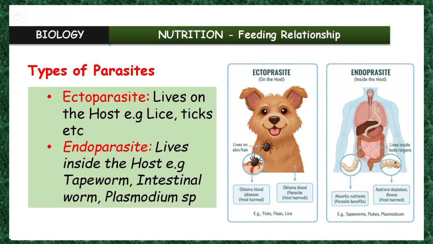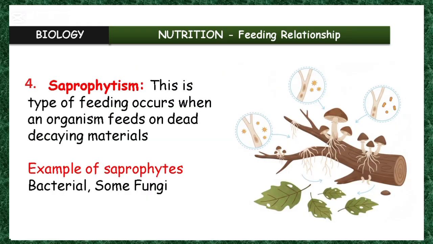Those that feed on dead, decayed organisms, we generally refer to as saprophytism or saprophytes. So the fourth one is saprophytism. It's just feeding on dead, decaying materials.